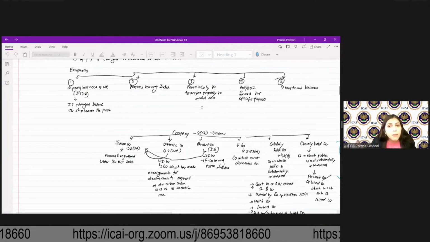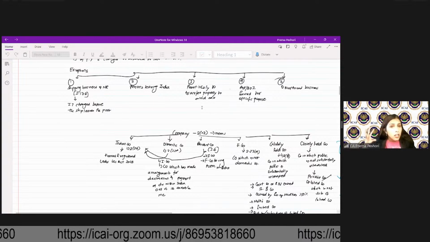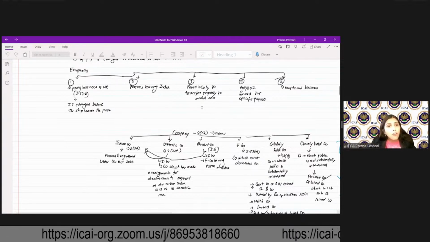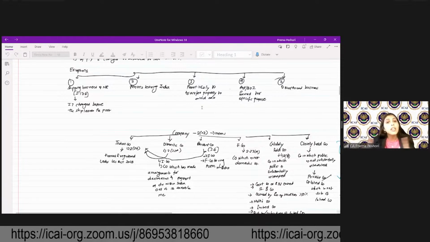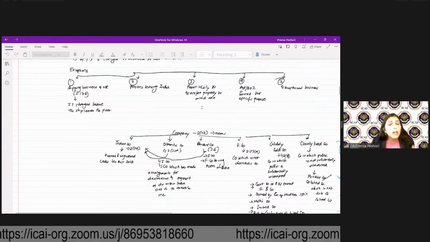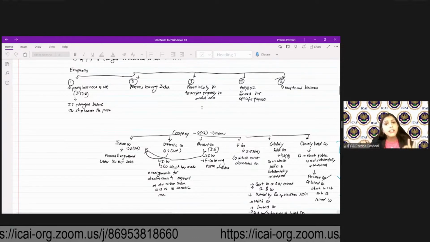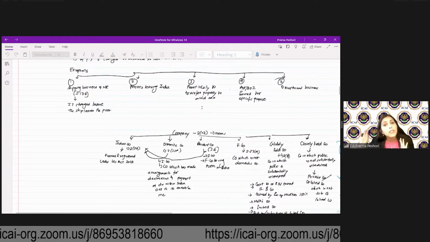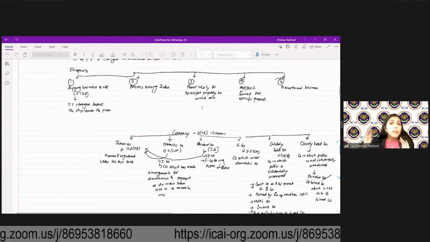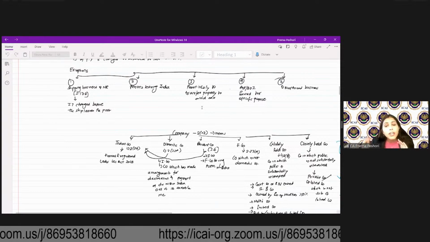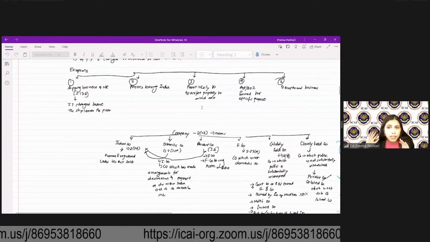Then a resident company is the company which is an Indian company, and a foreign company which is having a POEM in India. That is a resident company. A resident company's total income, global income, is taxable in India, whereas if a foreign company is a non-resident company, then only the Indian sourced income or income received or deemed to be received in India is taxable.